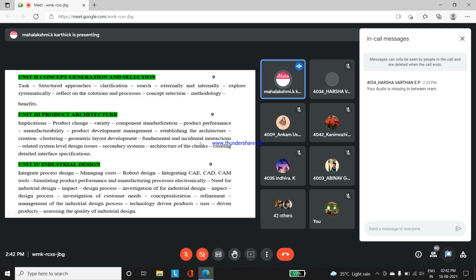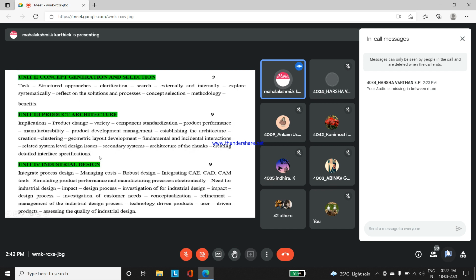Fundamentals and incidental interactions, later system level design issues. So suppose if we form this type of design, what issues we'll face when we insert a data cable, they will analyze all that right then, when designing the product architecture. Able to understand, students?